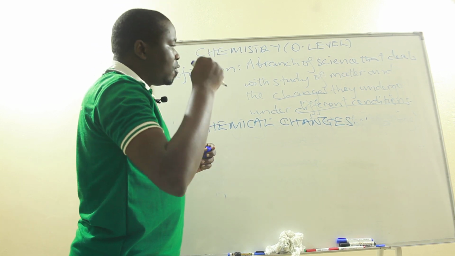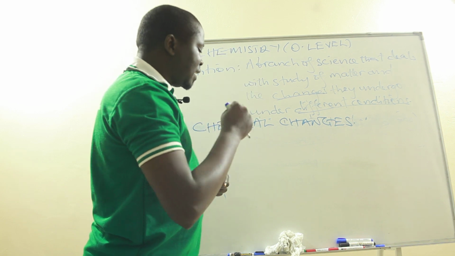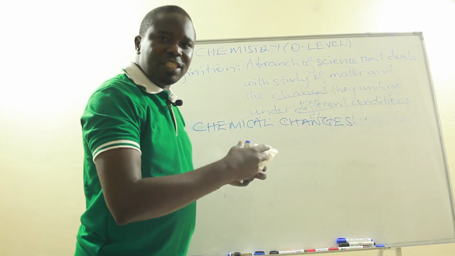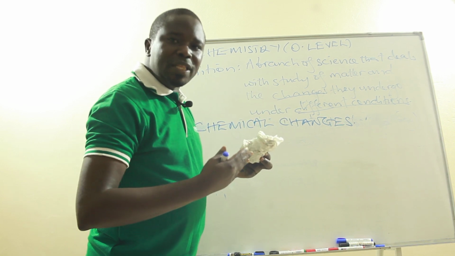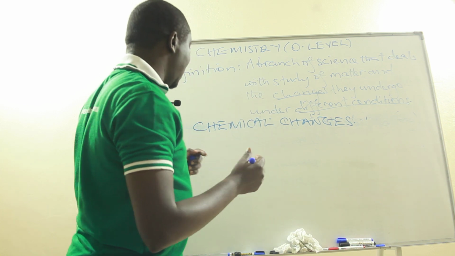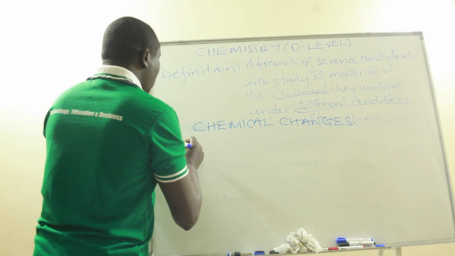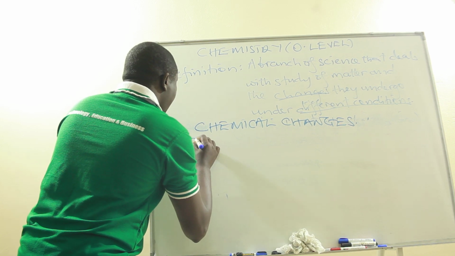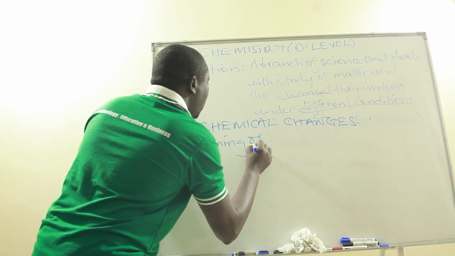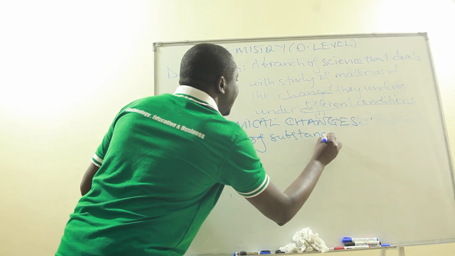Matter can undergo also chemical changes apart from physical changes under certain conditions. Like for this paper, it has to be burnt. When it burns, it changes into ash. So the burning or the application of heat is actually what we call a condition for that change. So in a chemical change, a new substance is formed. So we have processes like burning of substances, not just heating, but burning.